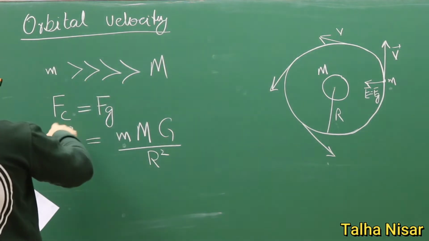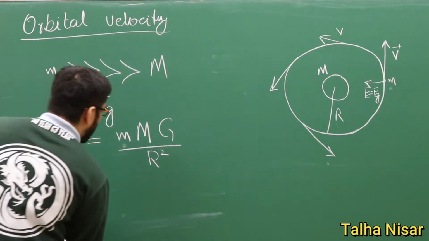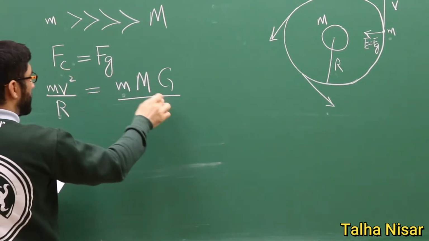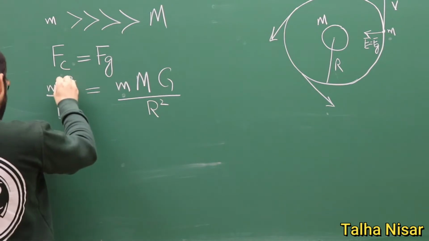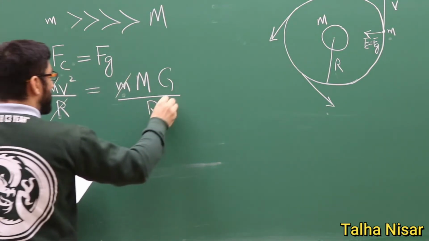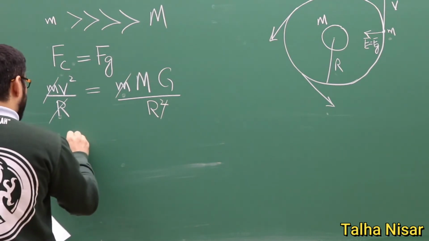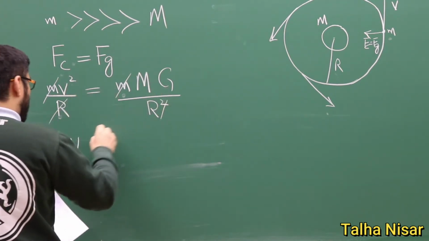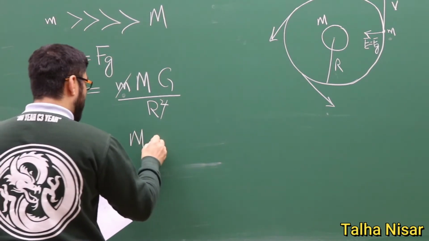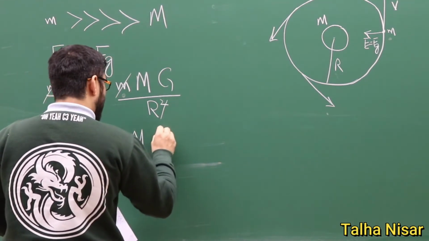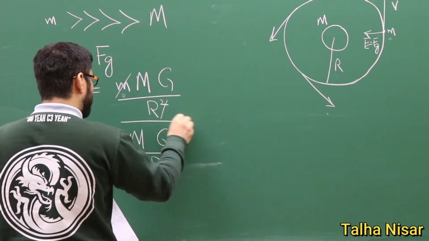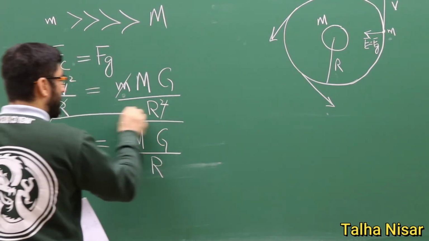From this we get the orbital velocity. If we move r here, it will cancel, and the small mass cancels too, and we lose the square here. Since this is a square, we will have the square root on the other side. So we have big M divided by r under the root.